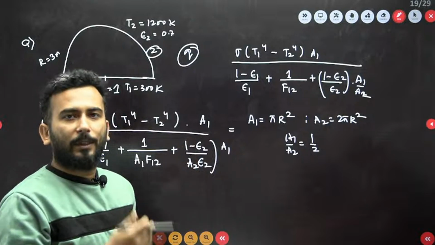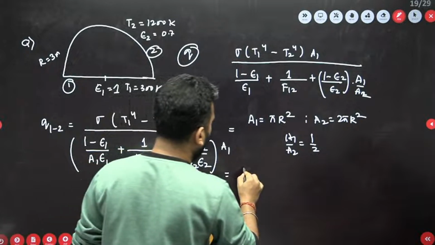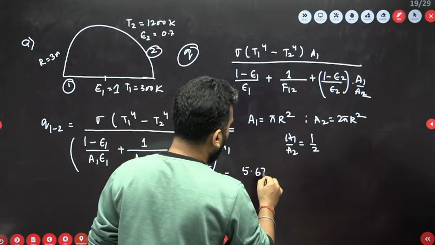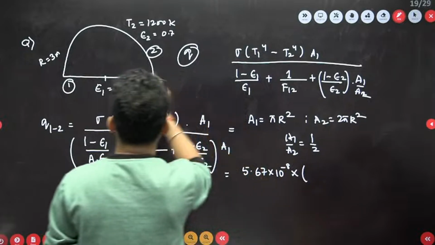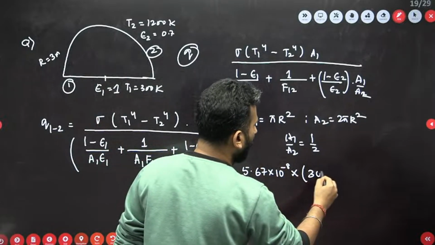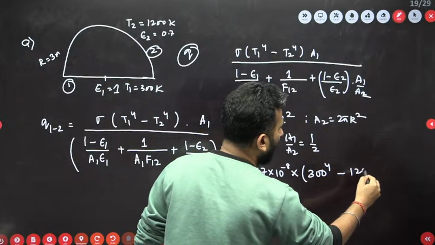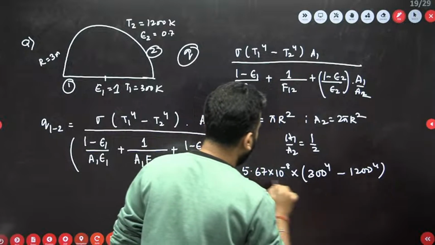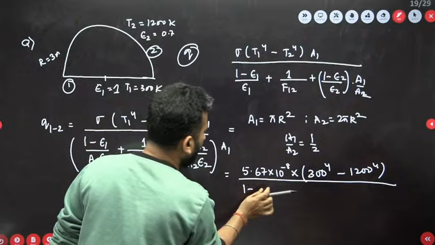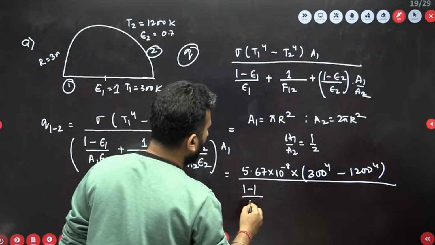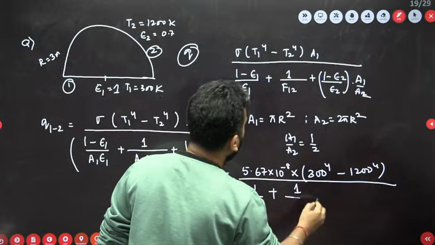When I substitute finally, 5.67 into 10 to the power minus 8 into (300 to the power 4 minus 1200 to the power 4), divided by (1 minus epsilon 1) which is 1, so this is basically 0, no issues, plus 1 by F12.